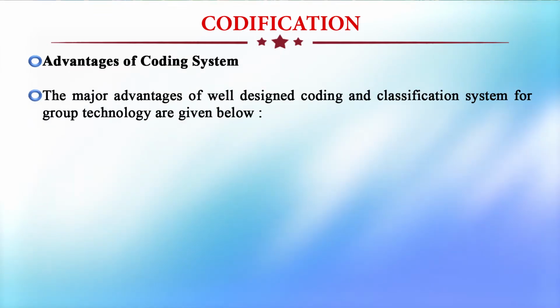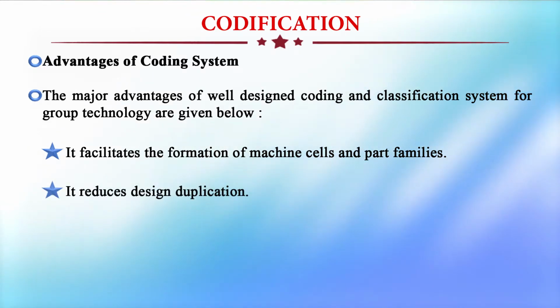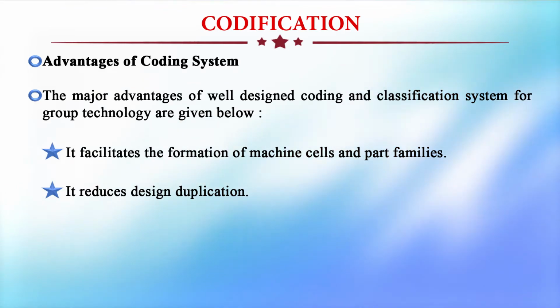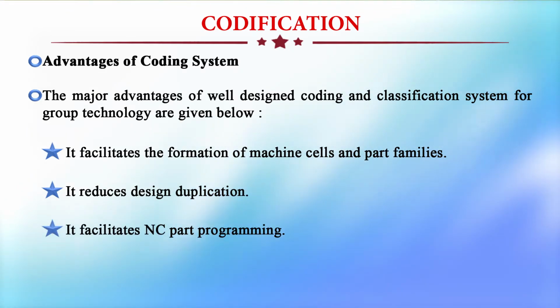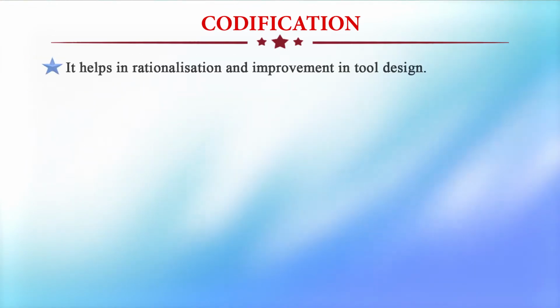The advantages of a coding system. The major advantages of a well-designed coding and classification system for group technology are given below. It facilitates formation of machine cells and part families. It reduces design duplication. It facilitates NC part programming. It helps better utilization of machine tools, cutting tool fixtures and manpower. It helps in rationalization and improvement in tool design.